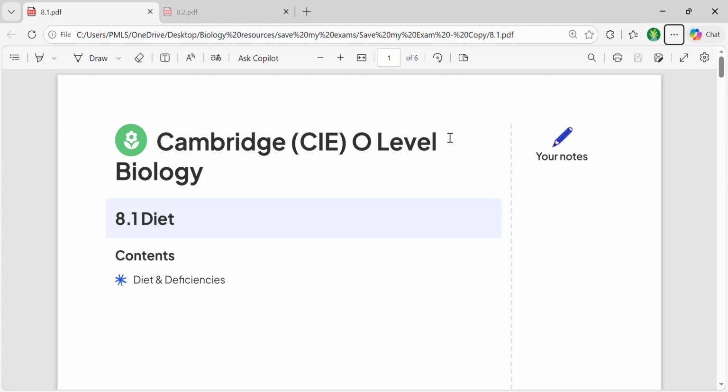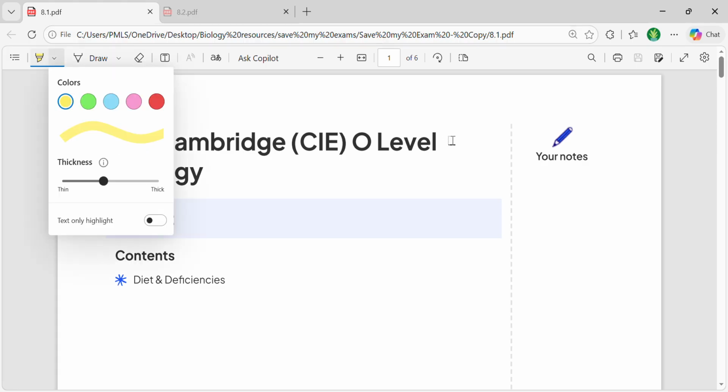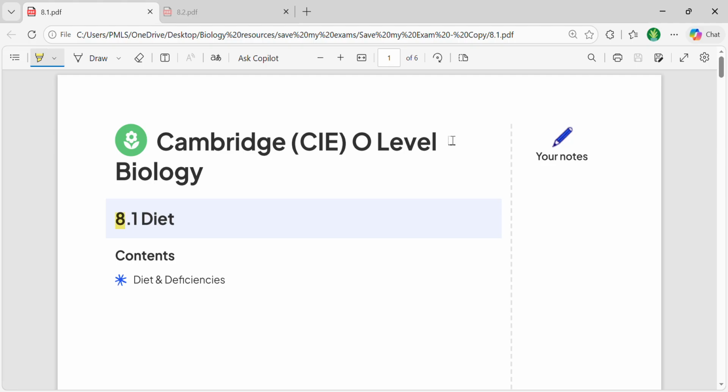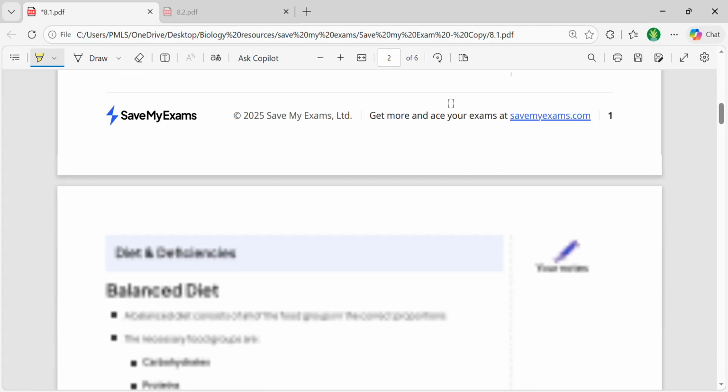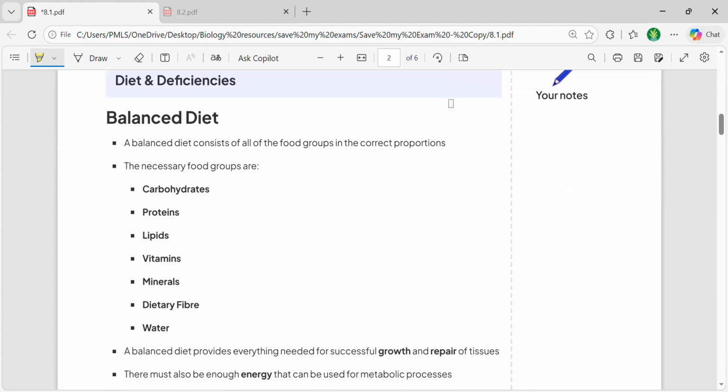Okay, so let's just start our today's session. As I have already mentioned, we are going to start with the basic topic, diet, first. So in diet, we are going to talk about basic components that are present in the balanced diet.